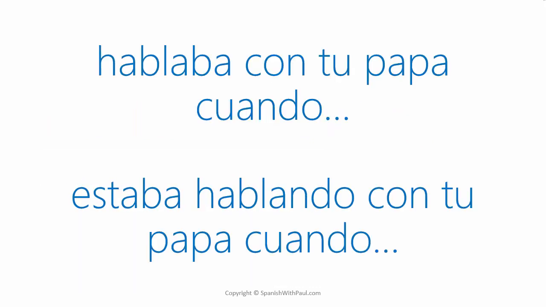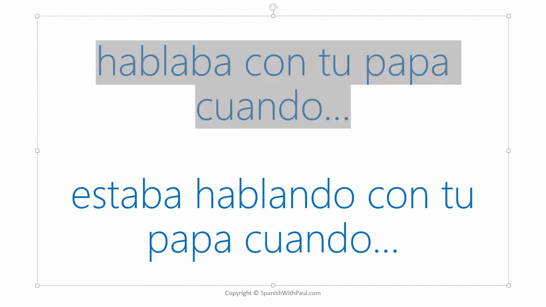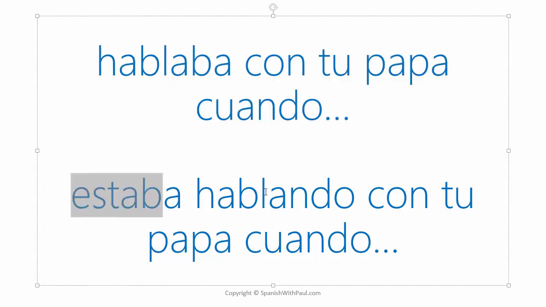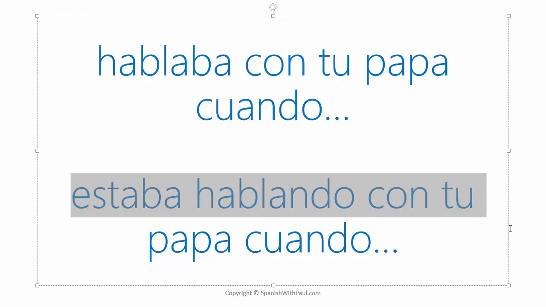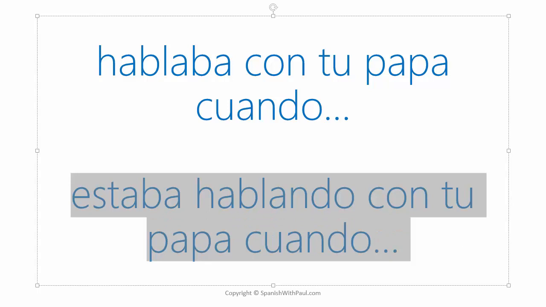And we could say hablaba con tu papá cuando something happened, which is the one that really doesn't sound very natural. It sounds much more natural to use this line ing, estaba hablando con tu papá cuando whatever it was happened. So it's very important that you understand that difference.